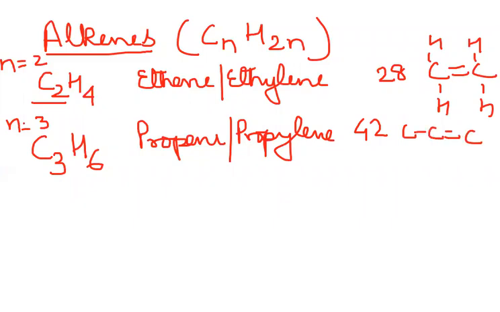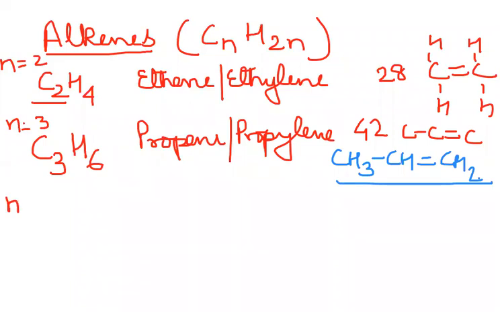Okay, and the compound can be written like this. The structural formula is going to be like this. If I use all the hydrogens, then the structural formula is going to be CH3, CH, double bond, CH2. See, it satisfies 3, 4, 5, 6 hydrogens, and you have 3 carbons. Okay, let's go to the next one.